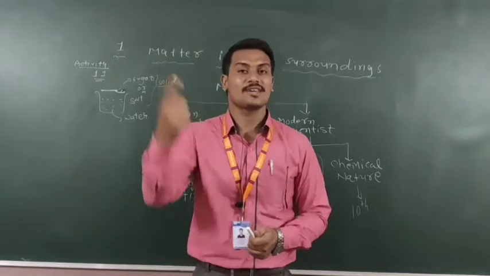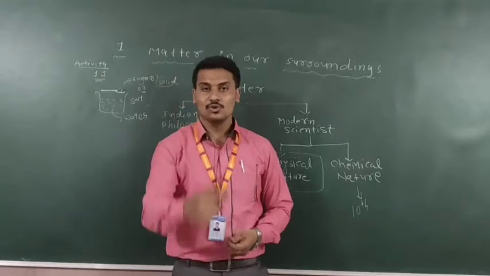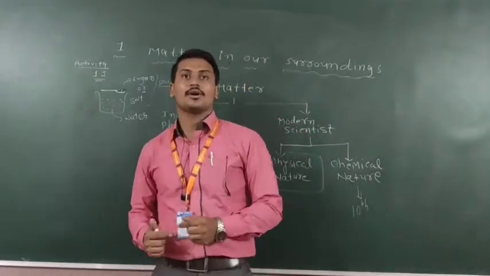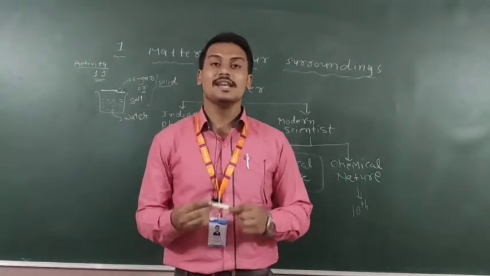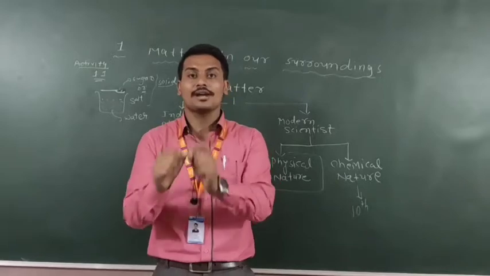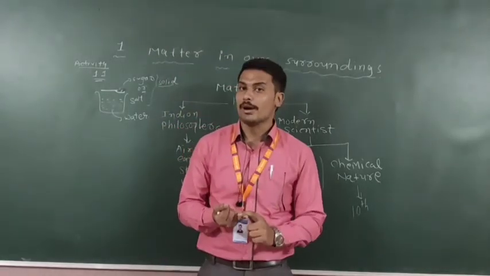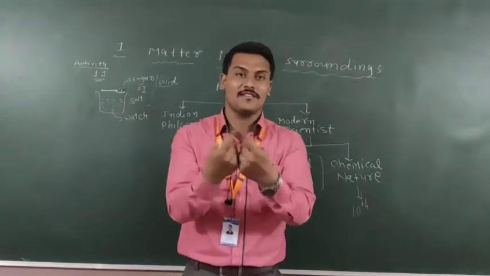Now the next activity, 1.7, is there. In activity 1.7, you just take one iron nail, chalk and a rubber band. In which case do you easily break down the particles: iron nail, chalk or rubber band? We know that we cannot break an iron nail very easily.